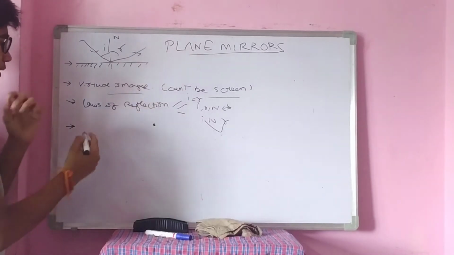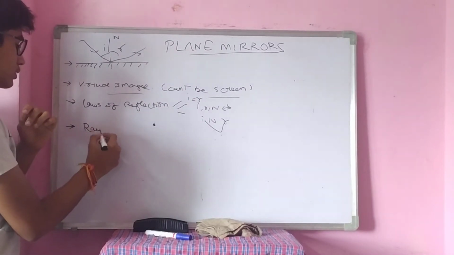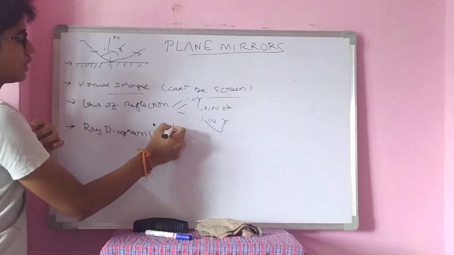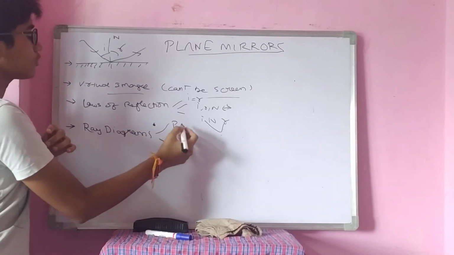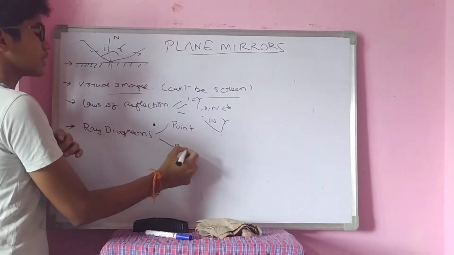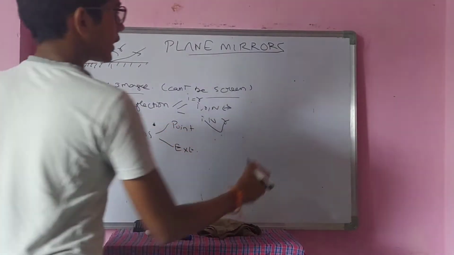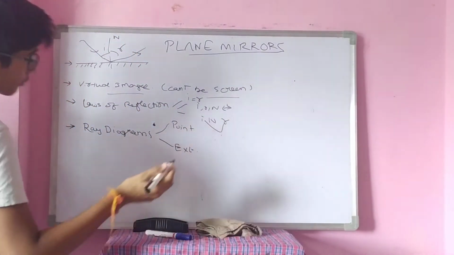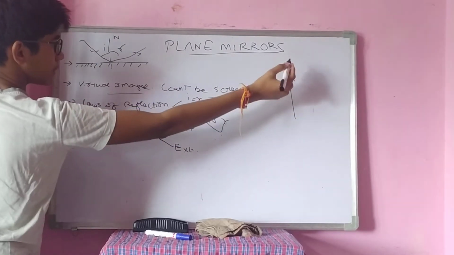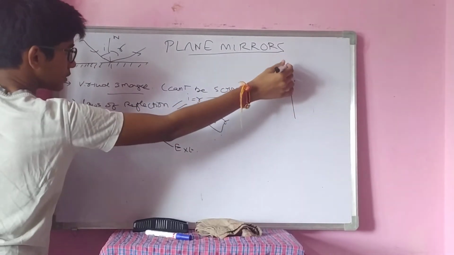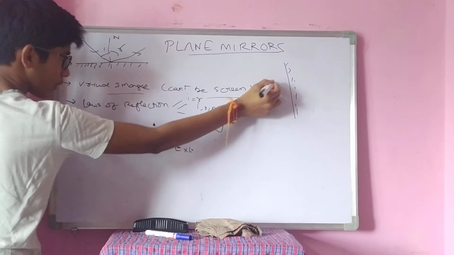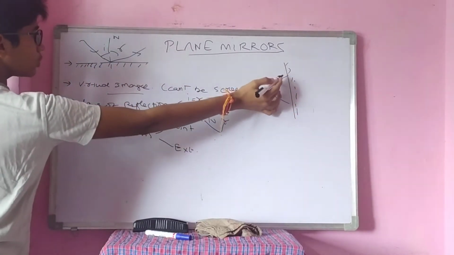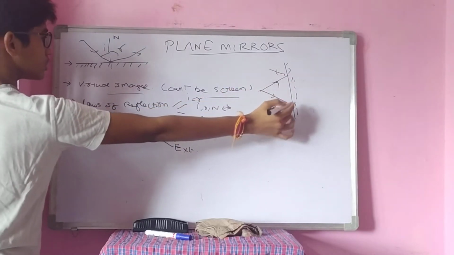Next coming, ray diagrams. Ray diagrams consist of a point source and an extended source. Ray diagrams mainly follow the laws of reflection. We are considering a plane mirror and a point source is kept. This is the silvering. A point source requires a minimum of 2 rays to get an image in this manner.